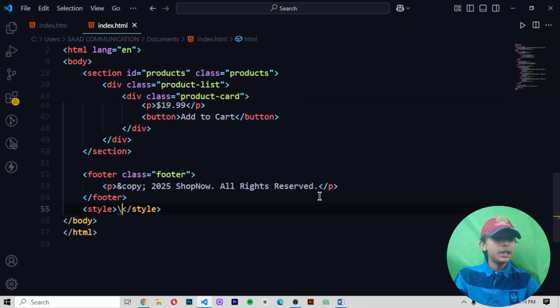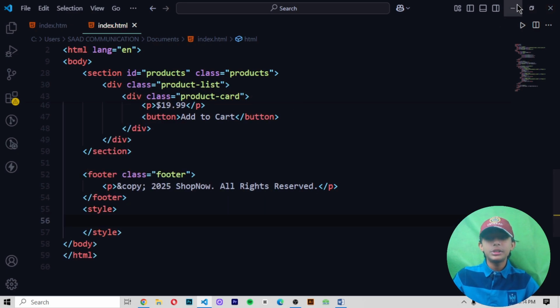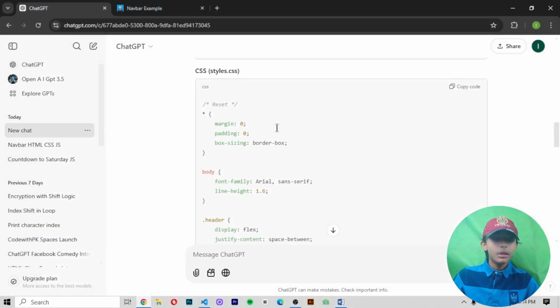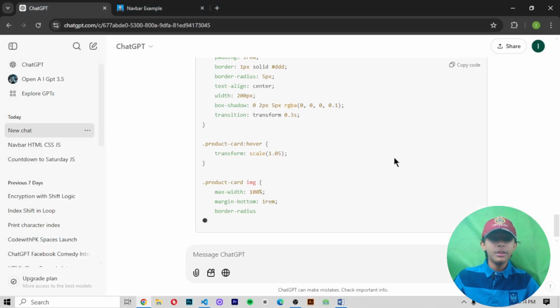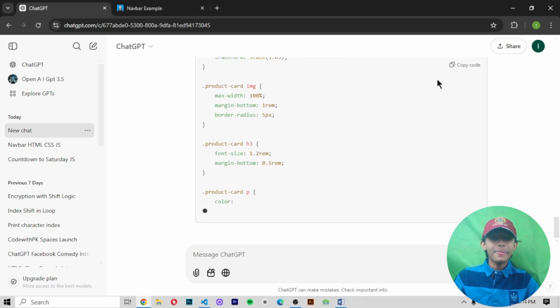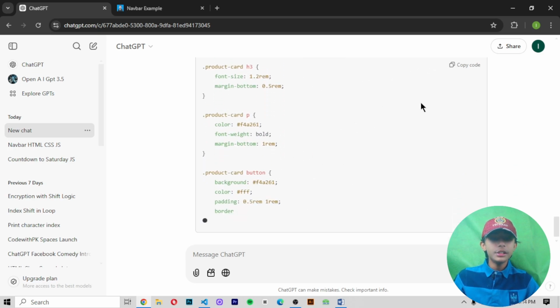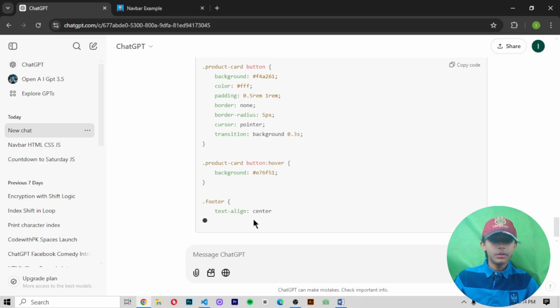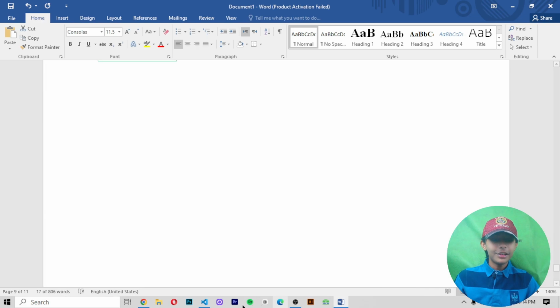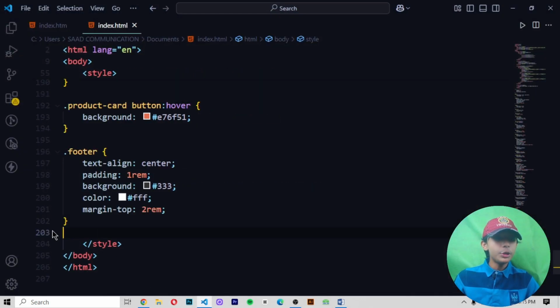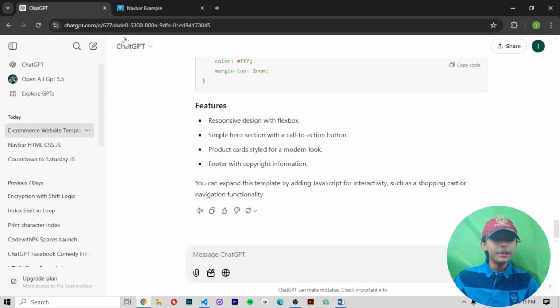Okay, so I am writing here a style file in which I put the CSS code which it is giving me. Here you can see it is giving me very much more code, many lines of CSS. So let's paste this code. It gave me 203 lines of code. So let's save it and then run it.